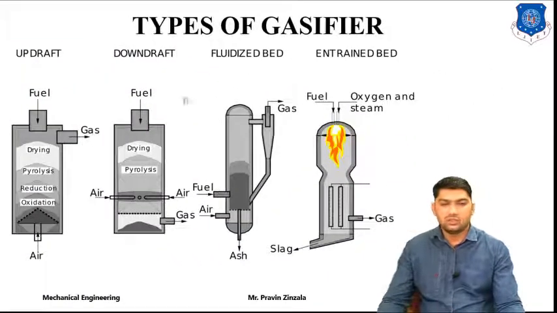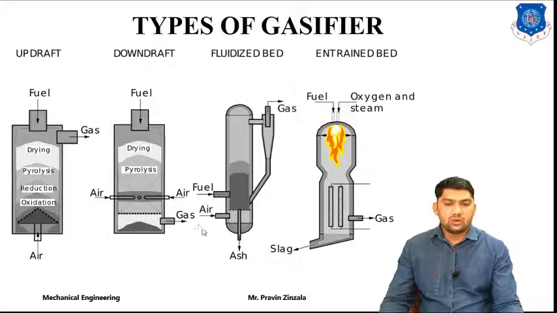You can also see all types of gasifier, such as fixed type, updraft, downdraft, fluidized bed and entrained bed type. Here is the diagram, so you can easily compare. In updraft, gas flows from bottom to the top. In downdraft, gas flows from the side to the bottom.